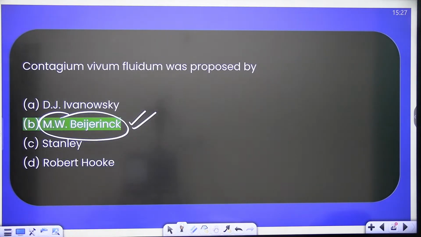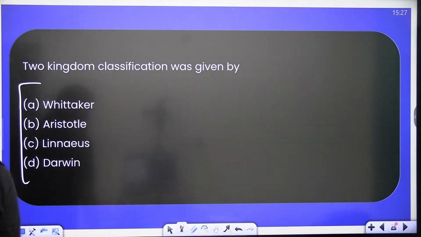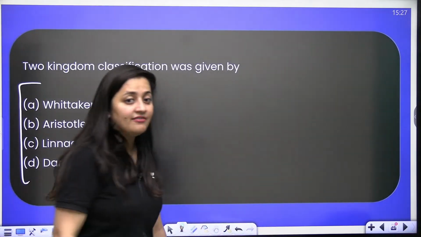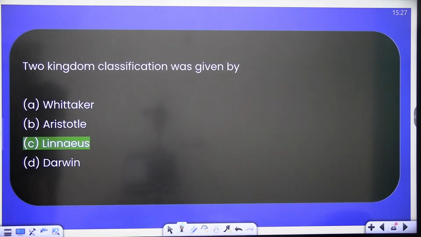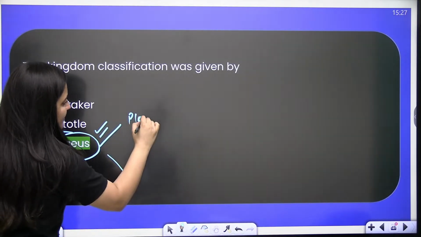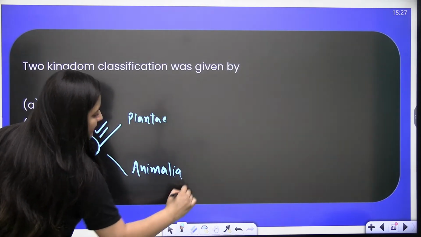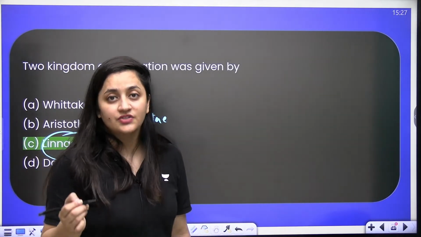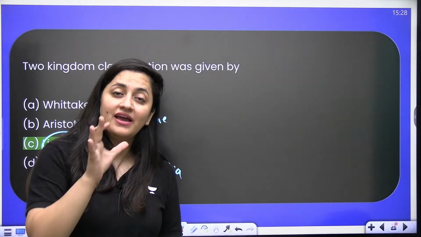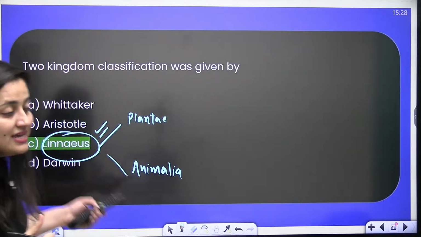Next, two kingdom classification was given by, be quick. Obviously it was given by Linnaeus, and those two kingdoms were kingdom Plantae and kingdom Animalia. Three kingdom classification was given by Ernst Haeckel, four kingdom classification was given by Copeland, five kingdom classification was given by R.H. Whittaker, six kingdom classification was given by Carl Woese. Clear? Next question,